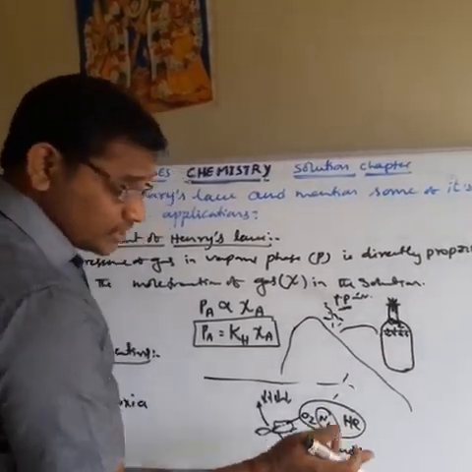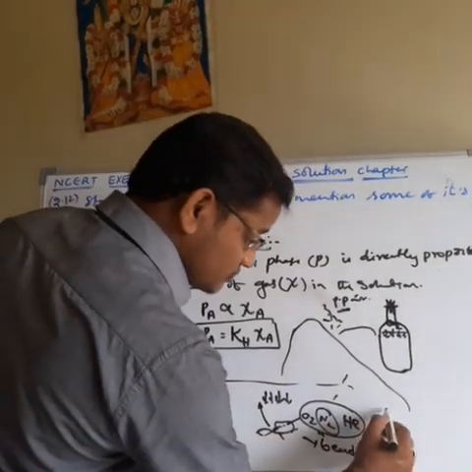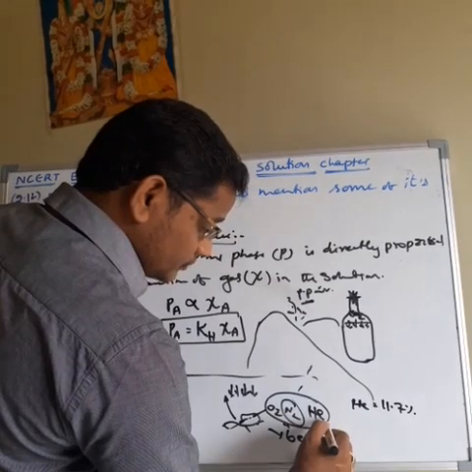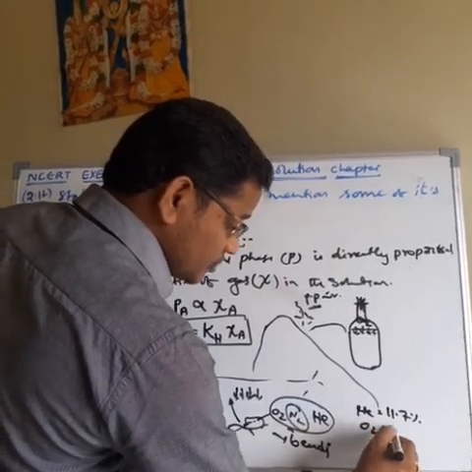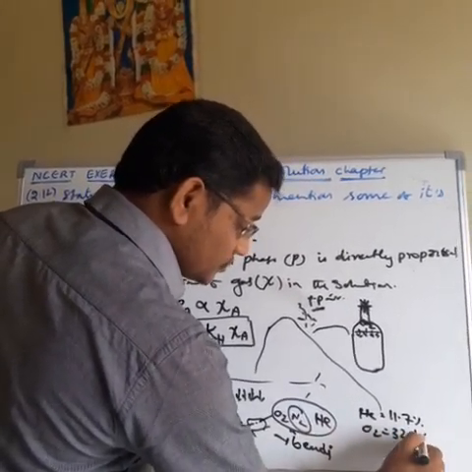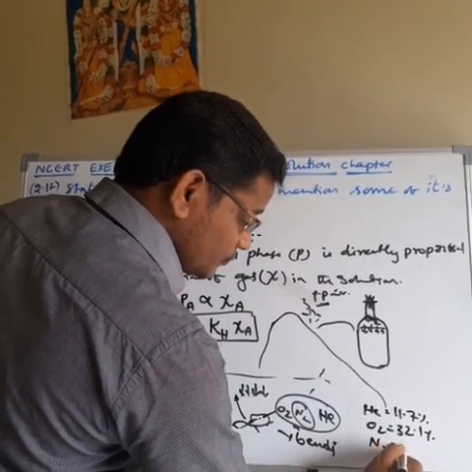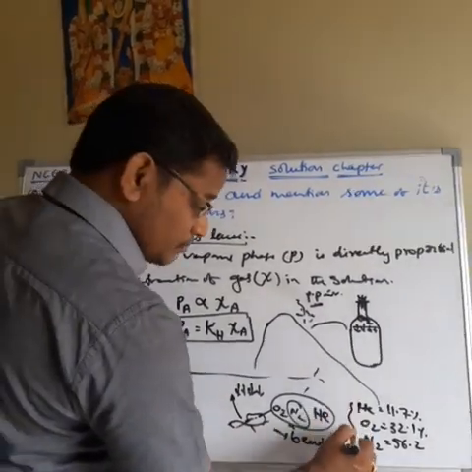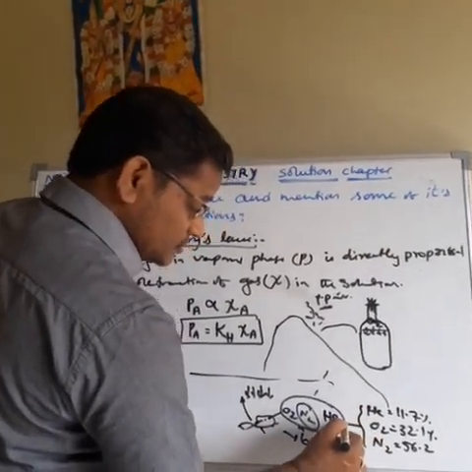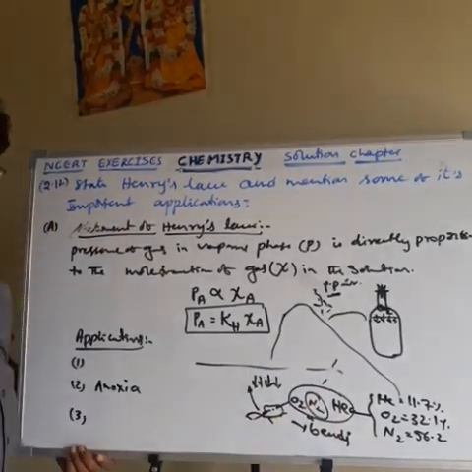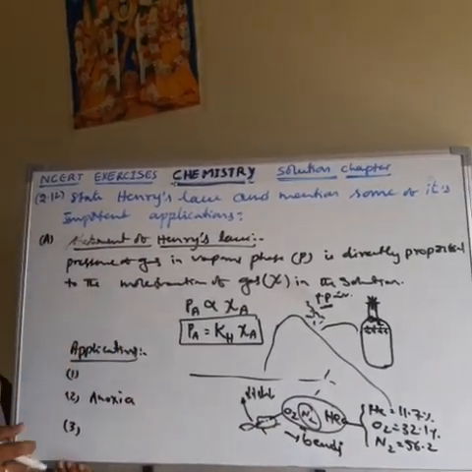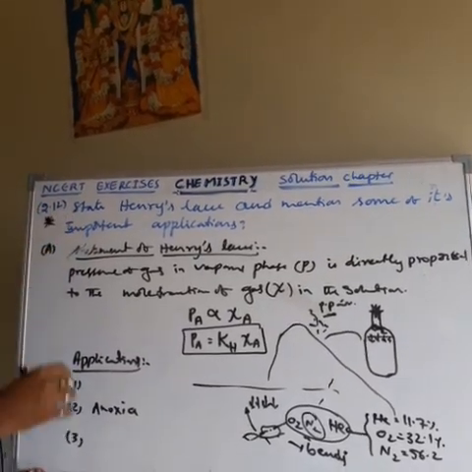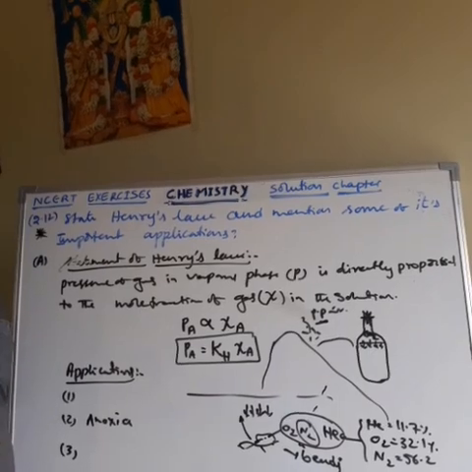To avoid this bends-like disease, helium is 11.7%, oxygen is 32.1% and nitrogen is 56.2%. So this is the percentage of helium, oxygen and nitrogen in the cylinders used by scuba divers. So this is about the three applications of Henry's law. This is a very important question, and it has come many times in examinations.